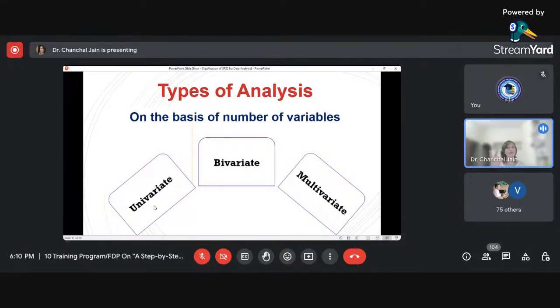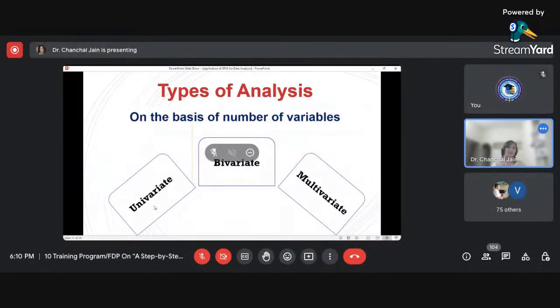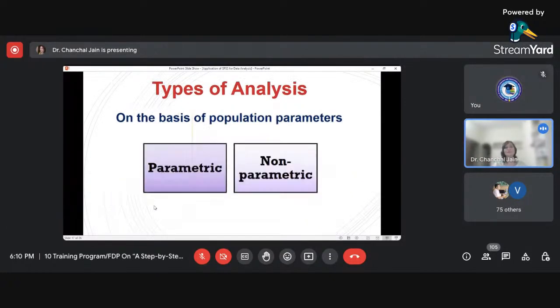If we have two variables, for that also we can perform the analysis using SPSS. And lastly, if we have more than two variables in the data sheet, we can perform multivariate analysis on that data. So it totally depends on what type of variables we have. SPSS provides you the range of statistical tests that you can perform on such data.